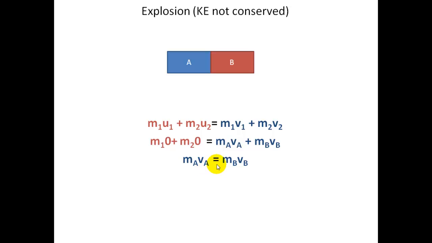m_a v_a will actually be equal to negative m_b v_b, which means that we're going to have a negative answer here. Mass is not negative, so one value of the velocity will be positive, one value will be negative. And that's fine, because we know that one is going to the left, one is going to the right. Remember that velocity is a vector, it has direction. And in one dimension, we express the vector quantity by its sign, in other words, positive or negative. A little bit of manipulation here, and if you know any of these parameters, you can work out the others easily enough.